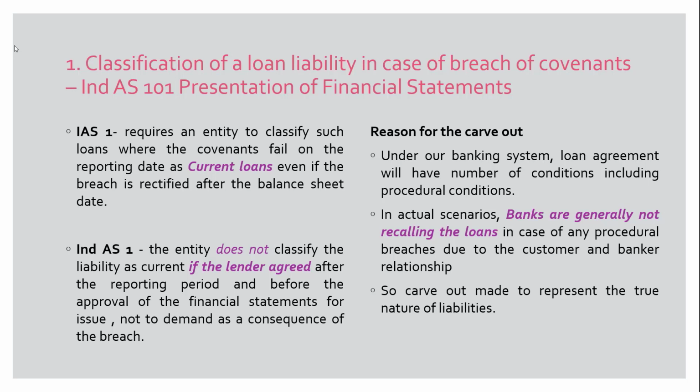So what IFRS says is, when you don't adhere to these terms and conditions, the bank has an unconditional right to recall this loan. IFRS says that for such loans where the covenants fail on the reporting date, even if the breach is rectified after the balance sheet date, you will have to classify that as current loans, because the bank has the right to recall the loans since you have not adhered to the conditions which are specified. Our boy IND AS is not agreeing to this view.